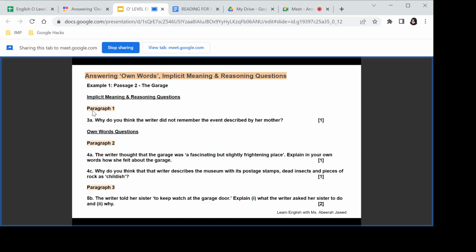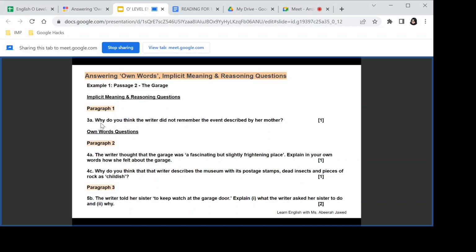So we are going to go back to paragraph number 1 today, but our focus is to answer the implicit meaning plus reasoning questions. The question is 3A. Why do you think the writer did not remember the event described by her mother? Now, although it is a 1 mark question, if you notice, it's got the command word why, which is mainly the reasoning question, right?